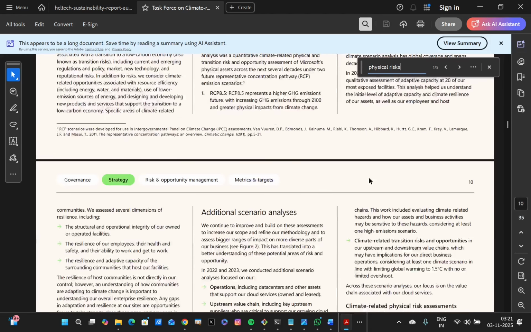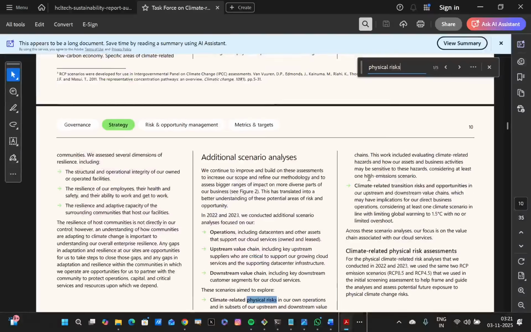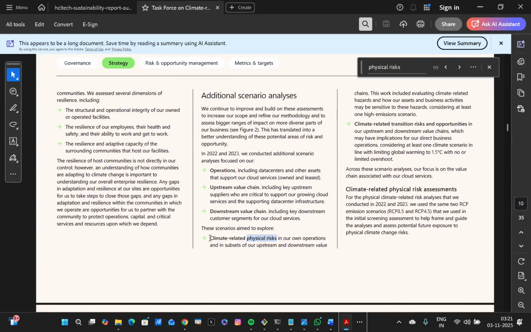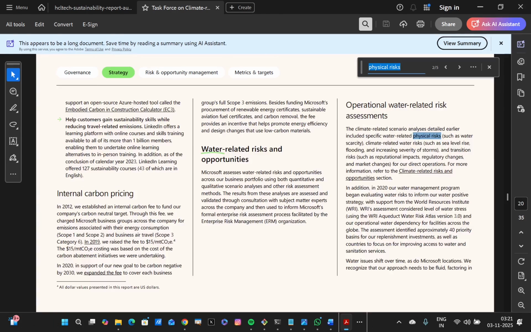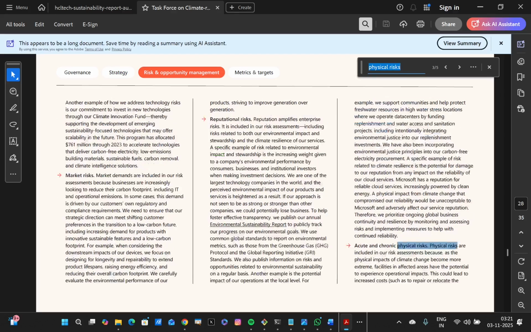And if you try to go through more search results that you see, it has again disclosed on some physical risks over here. And similarly, even physical risks that are related to operational water related risk assessments right over here. And again, acute and chronic physical risks is something that it discloses on.